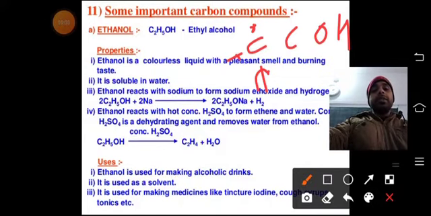Okay, so this was ethanol and ethanoic acid. We will discuss this in the class. Thank you.